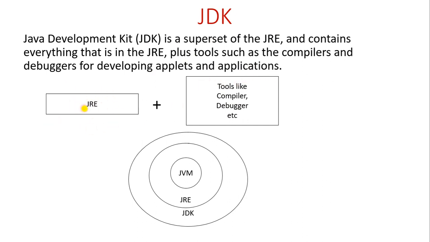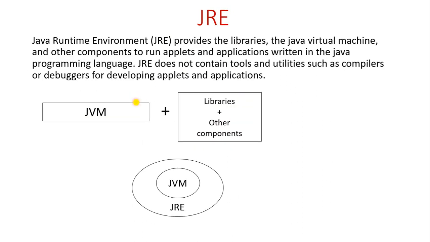So what is this JRE? I have told in the previous videos, but in short I will explain. JRE stands for Java Runtime Environment, and it is used to run the applets and applications through libraries and other components in the Java programming language. JRE also has the JVM. In JRE only JVM is there. So JRE contains JVM plus libraries and other components. These libraries and other components are used to run the applets and applications in the Java programming language. So we can say that JRE is the superset of JVM.